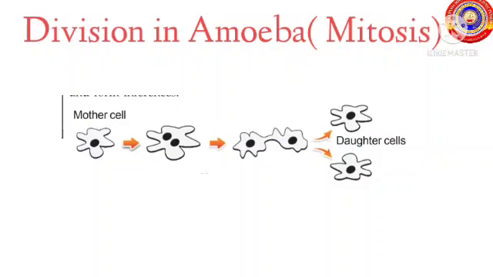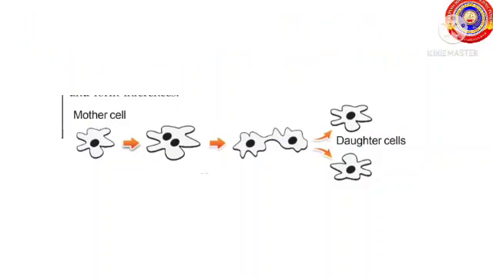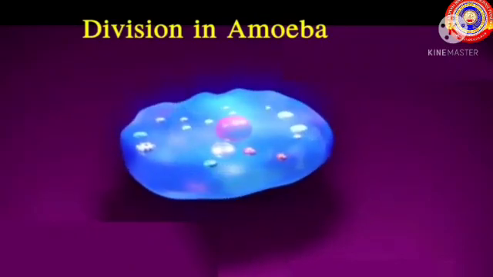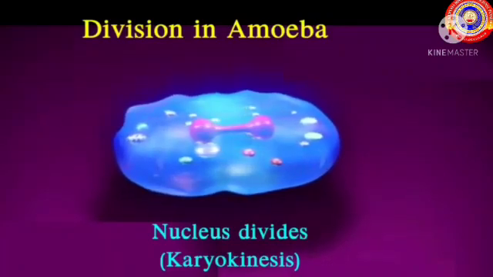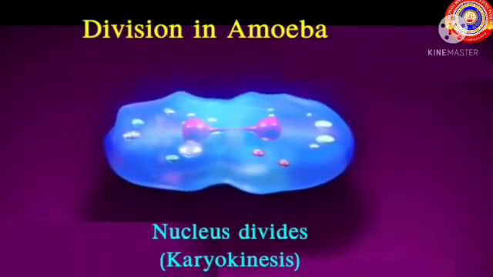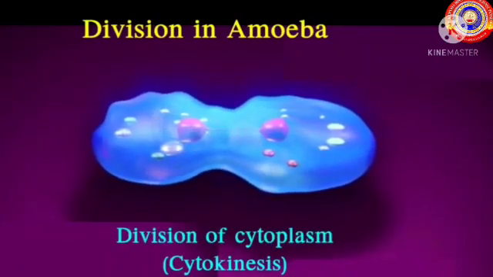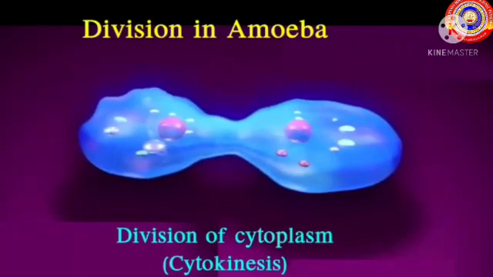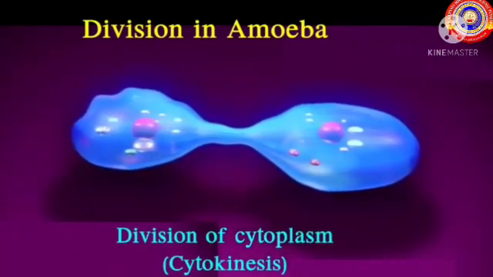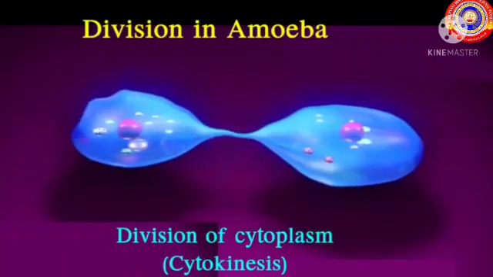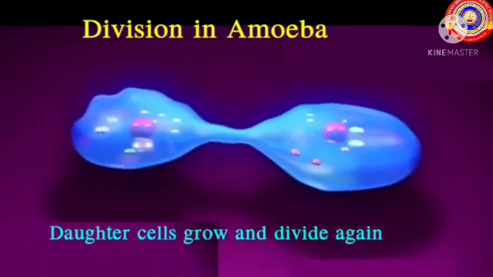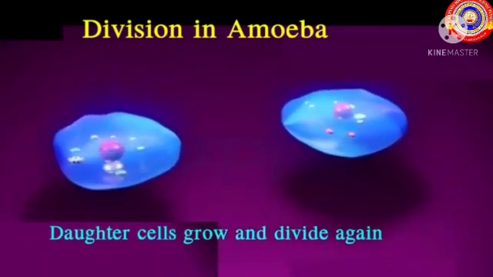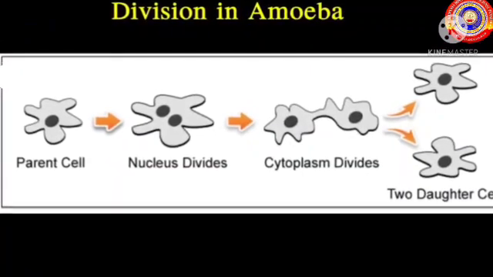Now, let's discuss how division takes place in amoeba. Amoeba is a unicellular organism, and here mitosis division takes place. First step is the nuclear division, followed by cytoplasmic division. From one mother cell, two daughter cells are formed. And these daughter cells again grow and divide. Students, with diagram, explain this process in your notebook.